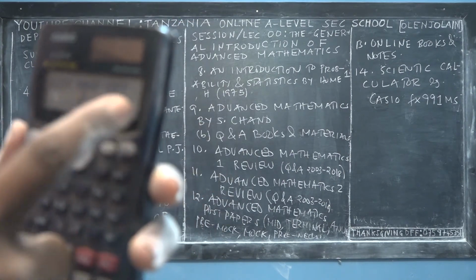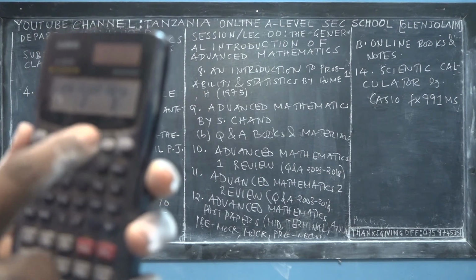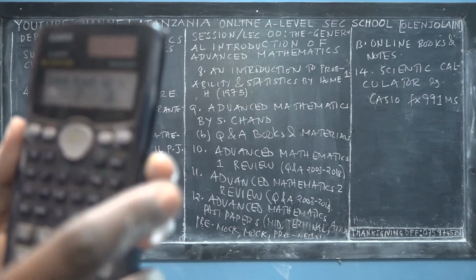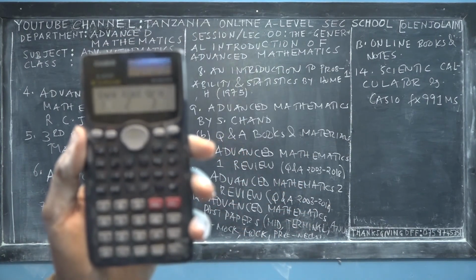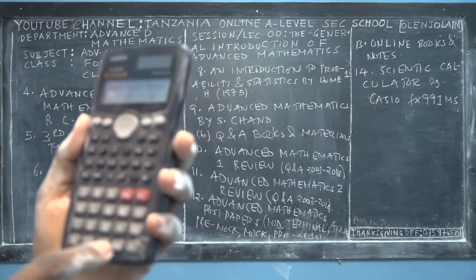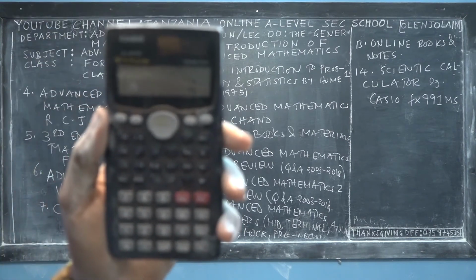We can use equations. We can use matrix. We can use vector. You can use the degree, gradients, and so on. So I recommend that every student who would like to succeed in this course have this scientific calculator. In case you don't have one, don't worry.